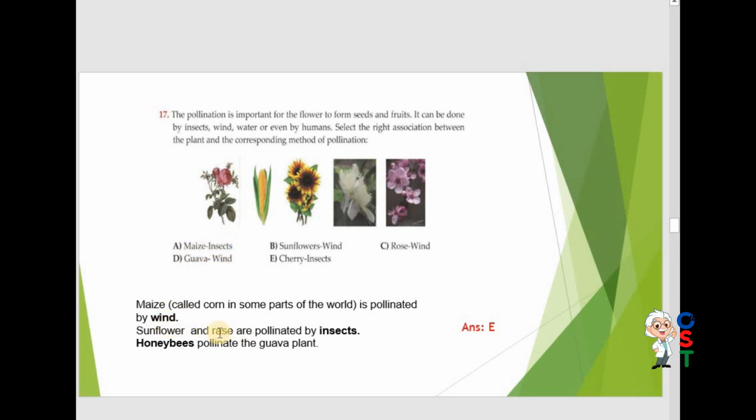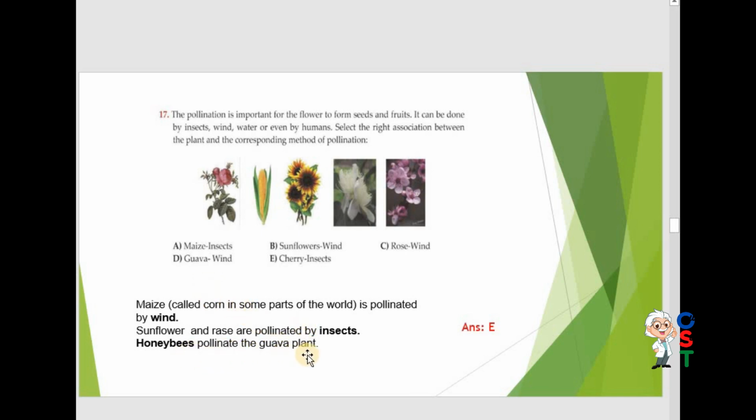Sunflower and rose are pollinated by insects. This is a rose. You can see it says wind, so it is incorrect. Guava is also a fruit, pollinated by insects.